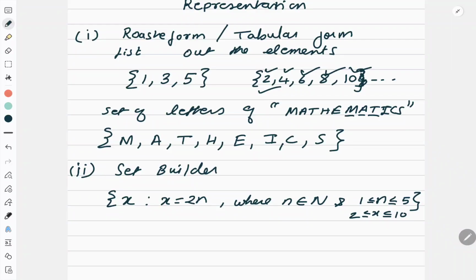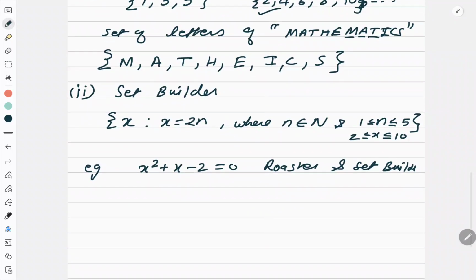Take one more example. Write the solution of x square plus x minus 2 is equal to 0 in roster form and set builder form. I want to write both. First of all, you need to solve this. To solve it, find factors of 2 whose difference is 1.